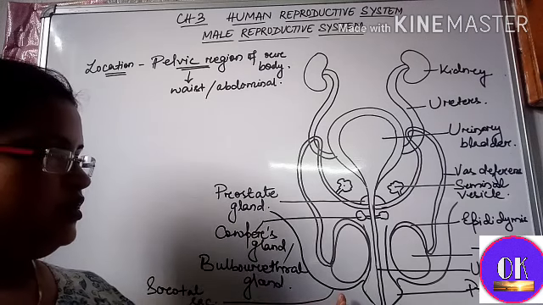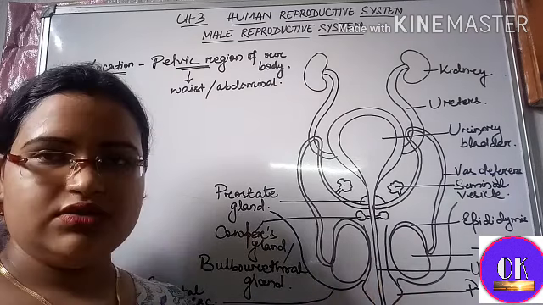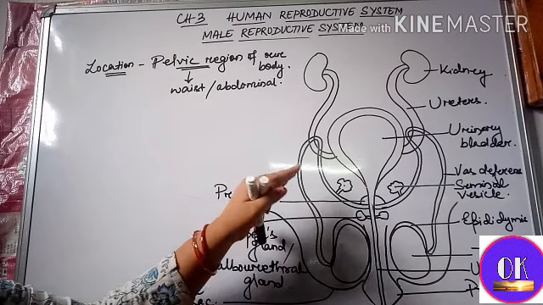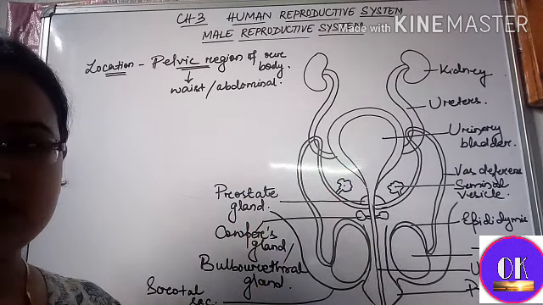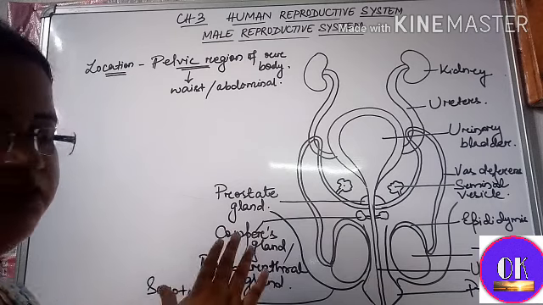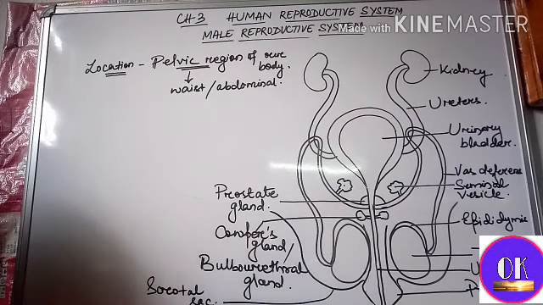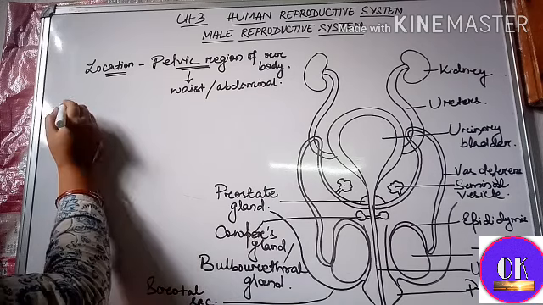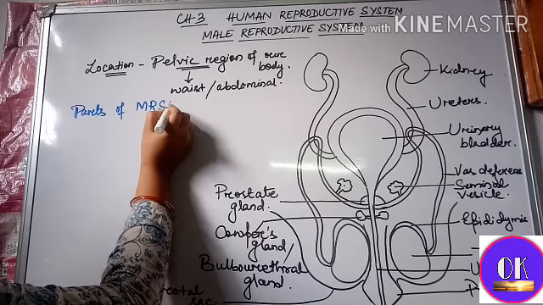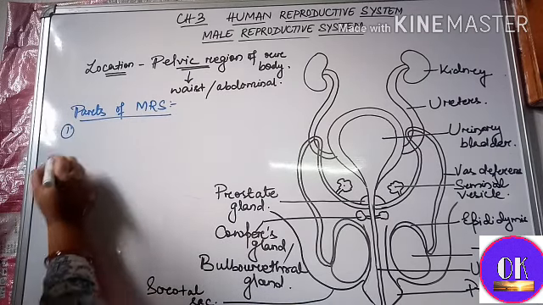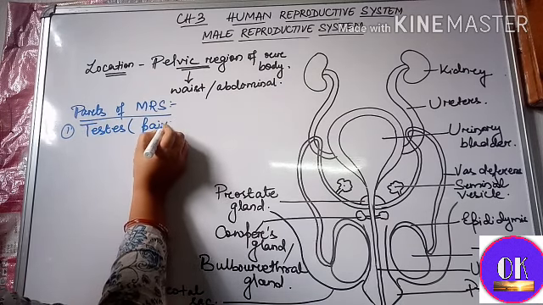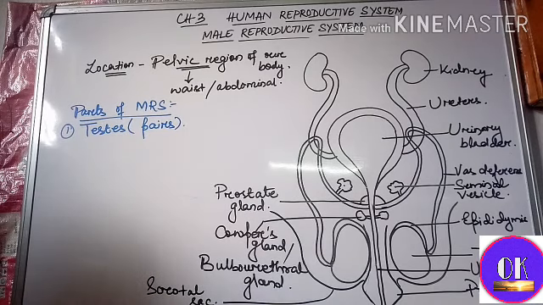Now let us discuss all the structures individually. After the location, we come to know the various parts of the male reproductive system. Generally, the male reproductive system is divided into four main parts. So what are they? The first part is the testes, which occur in pairs.